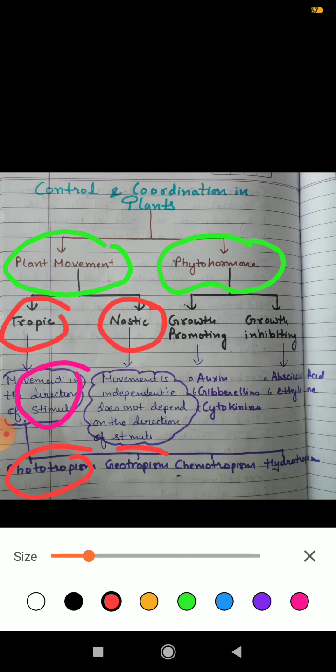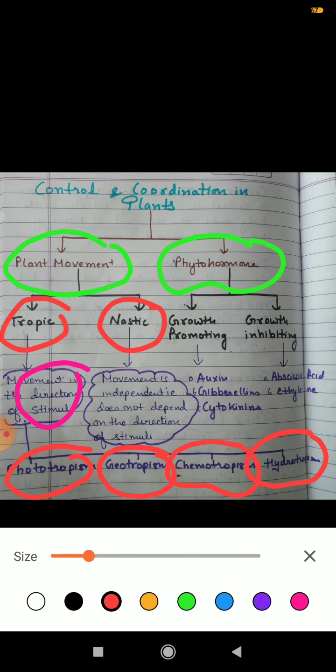In the case of geotropism, the plant will move in the direction of gravity. Here the roots of the plant always move towards gravity. Chemotropism: the movement of the plant would be in the direction of the chemical. This we will study, how pollen grains fall on the stigma and how they move through the style. Then last is hydrotropism, means movement of the plant towards water.